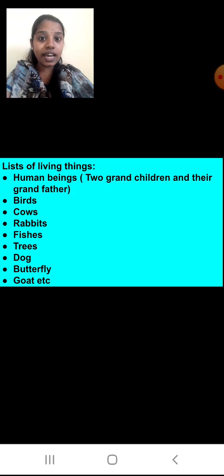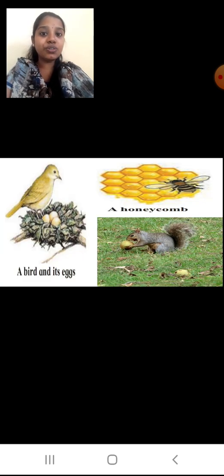Okay, so you saw that in that one place you saw so much variety in the living things, right? Now sometimes what happens, you may see that the living thing is not present, but some of its marks are there. Like if I show you the next picture, if you see a nest on a tree, you will say that yes miss, a nest is there, means a bird is staying there. You may not see that bird, but you can conclude that a bird will be staying in that nest. If you see eggs in that, you will say yes miss, the bird must be there.